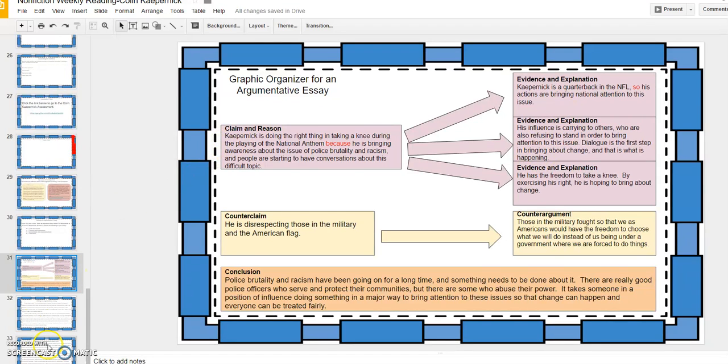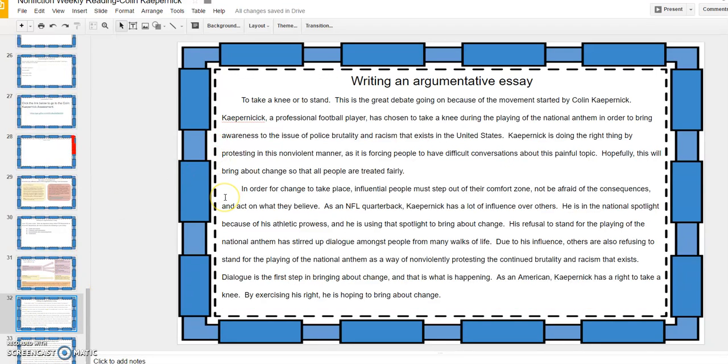back up my claim. In order for change to take place, influential people must step out of their comfort zone, not be afraid of the consequences, and act on what they believe. As an NFL quarterback, Kaepernick has a lot of influence over others. He is in the national spotlight because of his athletic prowess, and he is using that spotlight to bring about change. His refusal to stand for the playing of the national anthem has stirred up dialogue amongst people from many